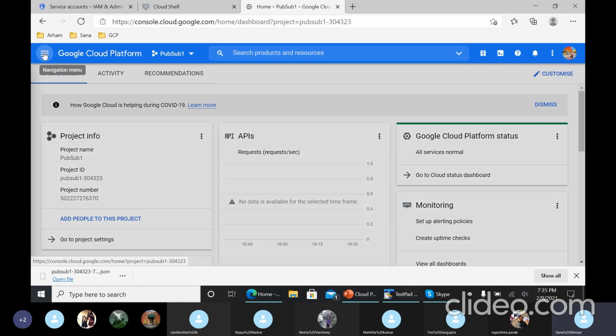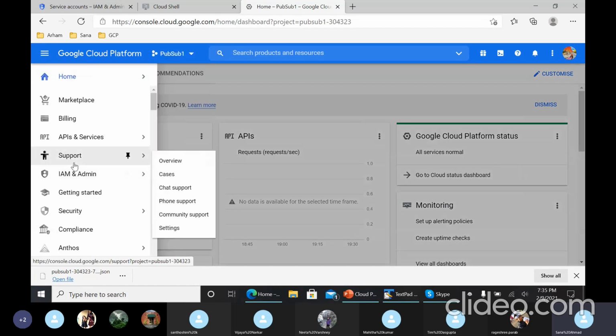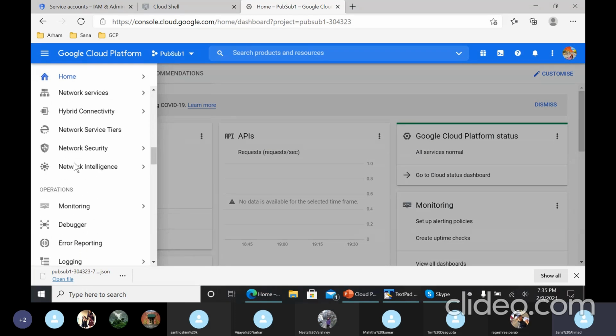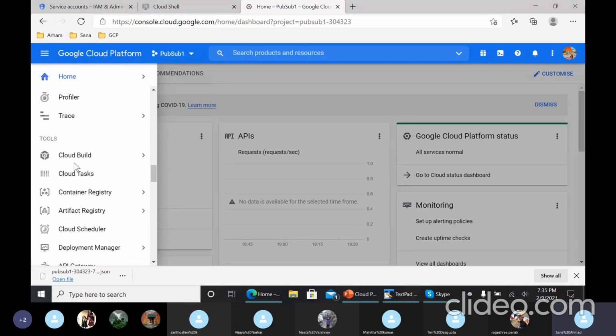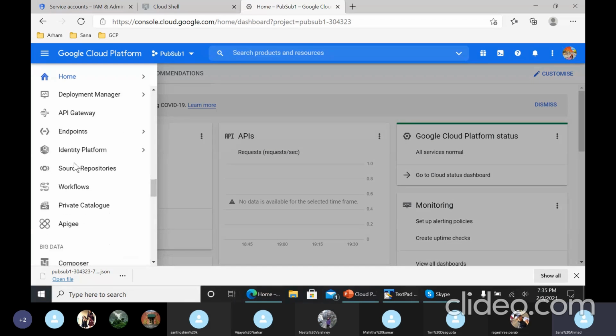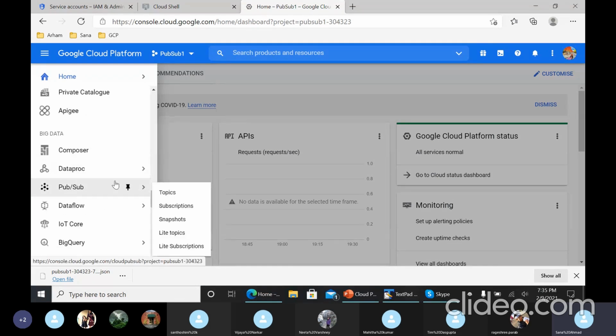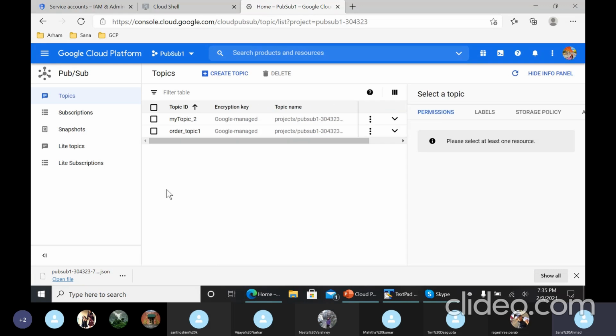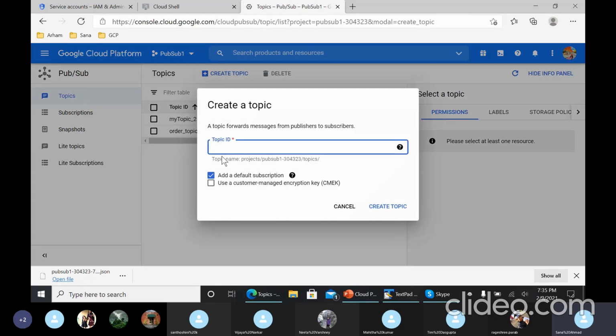From the navigation menu, go to PubSub, and from PubSub, select topics. Okay, so from here you can say create topic.